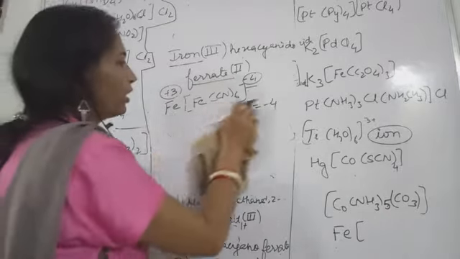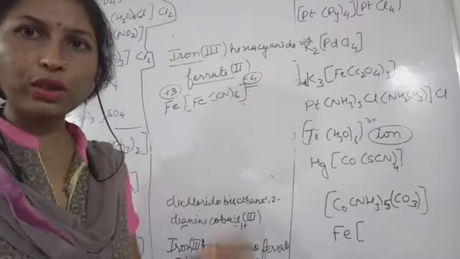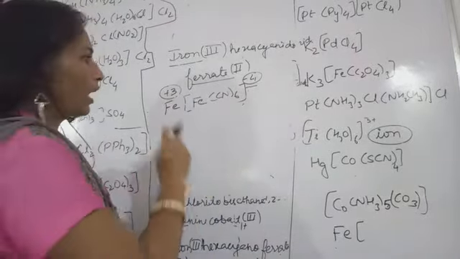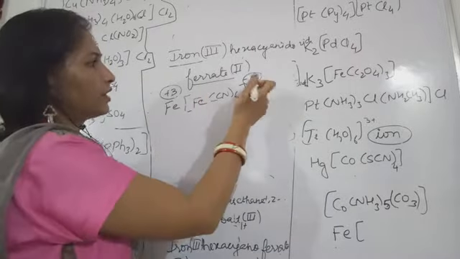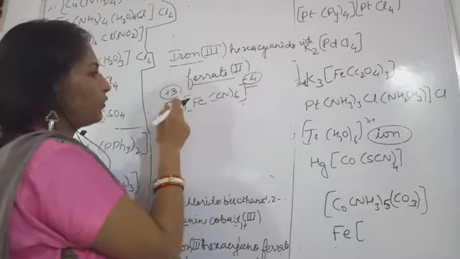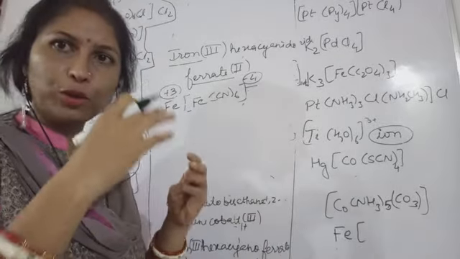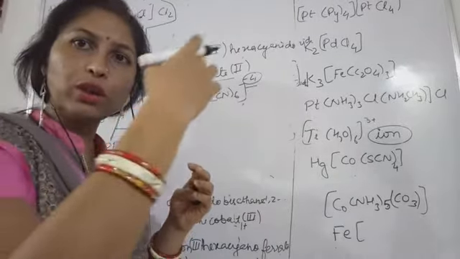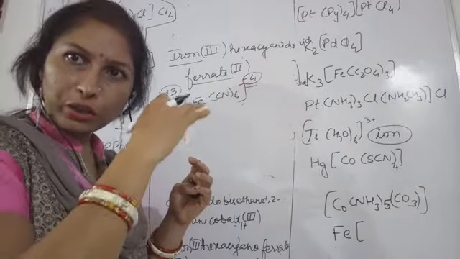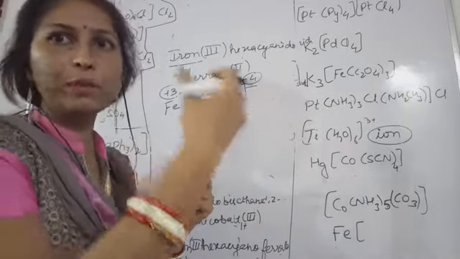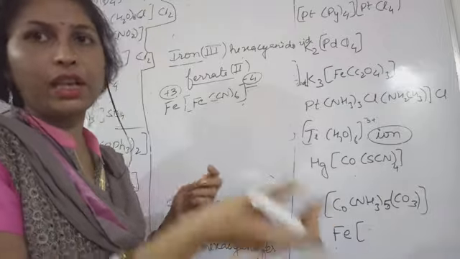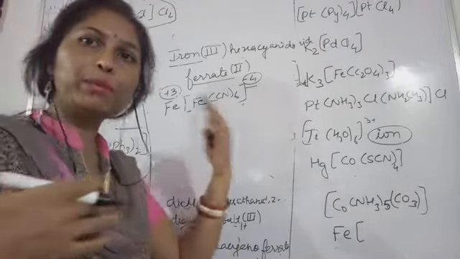So what you are doing here is neutralizing them. When this is -4 and this is +3, we want the positive and negative parts to cancel out. For positive 6 you need -6, for positive 4 you need -4.